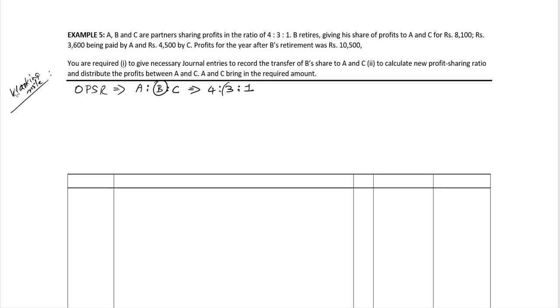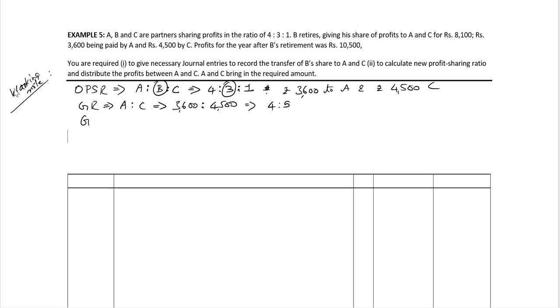The partner who's retiring is partner B, and he's giving his share, 3,600 to A and rupees 4,500 to partner C. So therefore the gaining ratio between A and C is equal to 3,600 is to 4,500, or in other words 4:5.